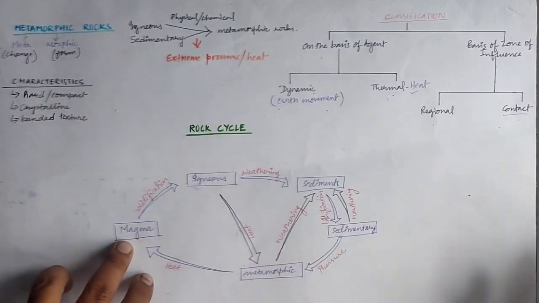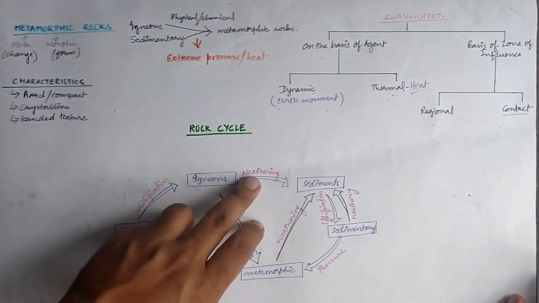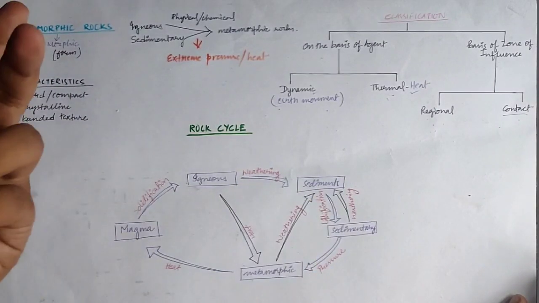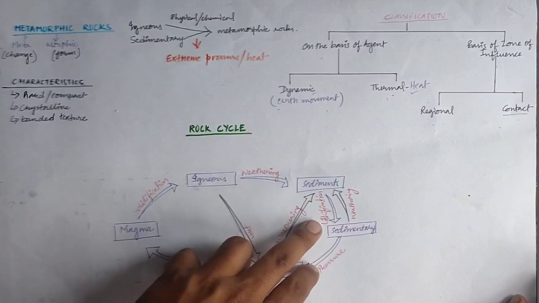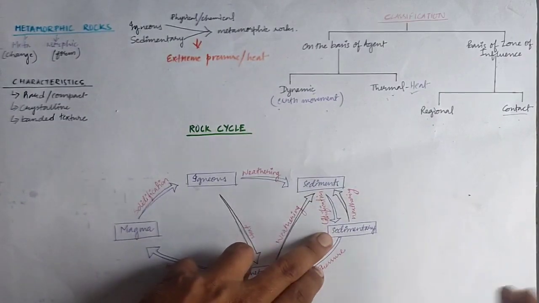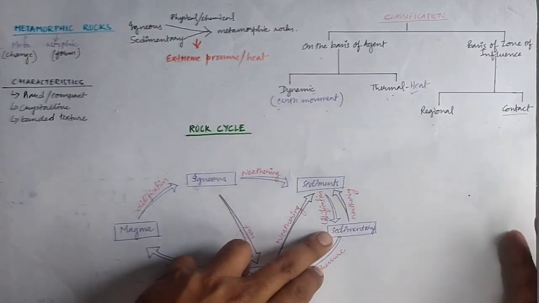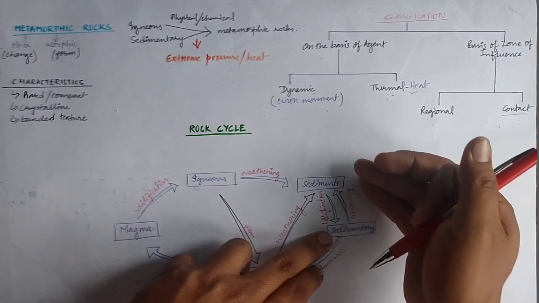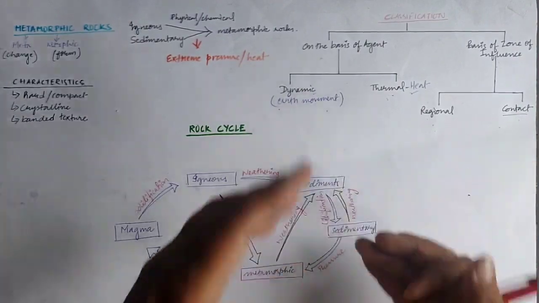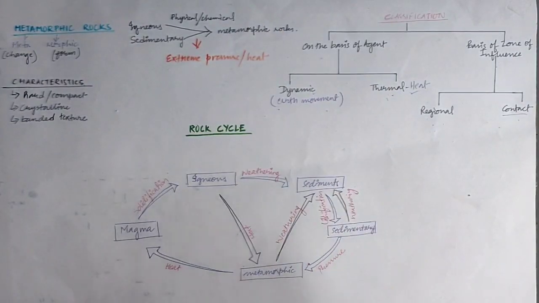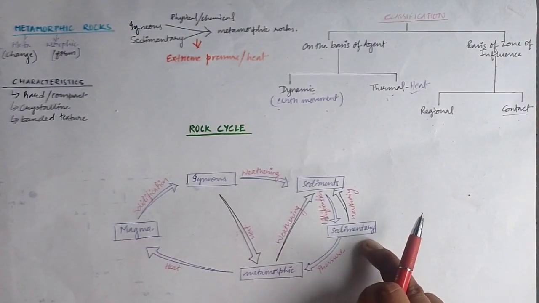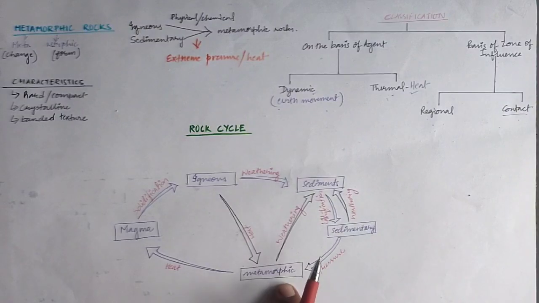Now igneous rock, with the further denudation process, the weathering and all, it will change into the sediments, isn't it? Exogenic forces. Now those sediments, due to the process of lithification, will turn into sedimentary rocks. Once the sedimentary rocks have formed, again the weathering will act upon them and further they will change into sediments. Okay, so there is a to and fro movement between the sediments and sedimentary rocks. Now when extreme pressure is applied to sedimentary rocks, they change into something new, that will be metamorphic rock.